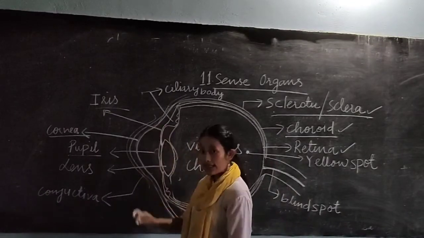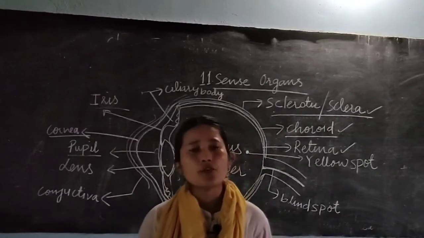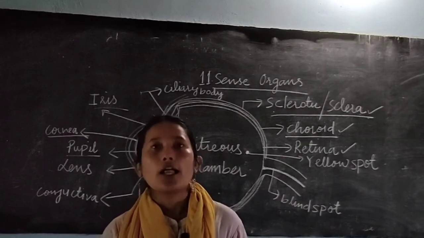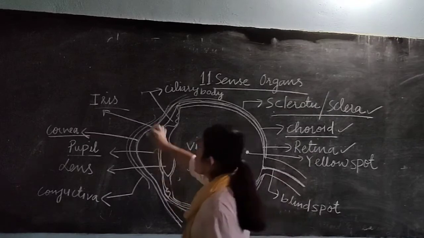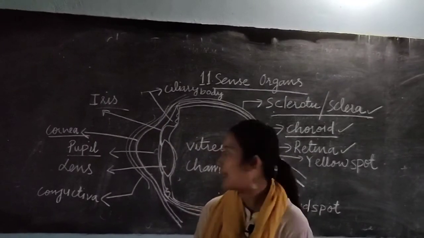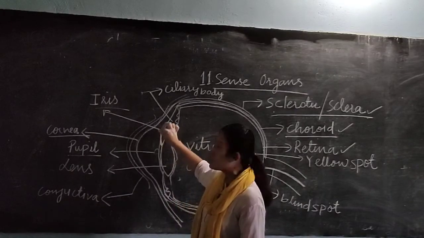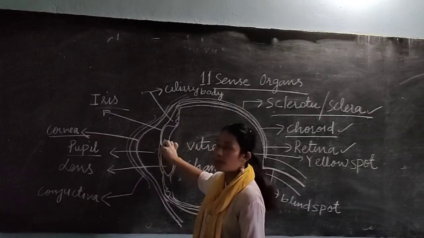Now you have the iris. The iris is the colored part of the eye. Its main function is to not let all the light reflect back, and to prevent the scattering of light inside. That is also done by your iris. Like I told you, the iris doesn't cover the lens fully, so it leaves an aperture here.